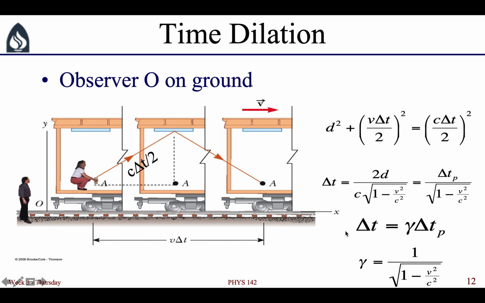So the person on the ground will measure the time interval between the light leaving the flashlight and entering the flashlight as being different from the person on the train. The two observers will disagree on the amount of time between those two events.